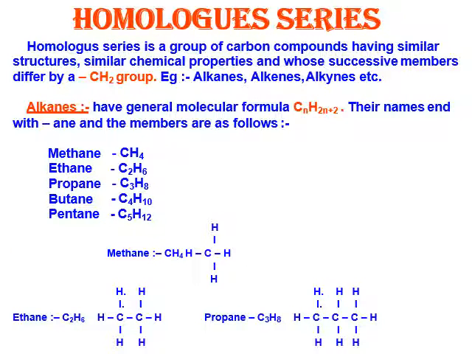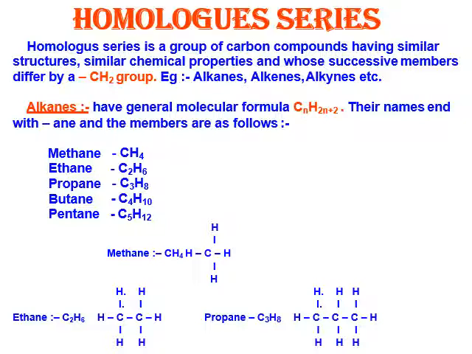Homologous series. The homologous series is a group of carbon compounds having similar structures, similar chemical properties, and whose successive members differ by CH2 group. Example, alkanes, alkenes, and alkynes. Alkanes have the general formula CnH2n plus 2, where n is the number of carbon. Their names end with ane and the members are methane CH4, ethane C2H6.